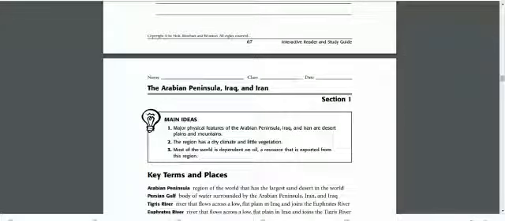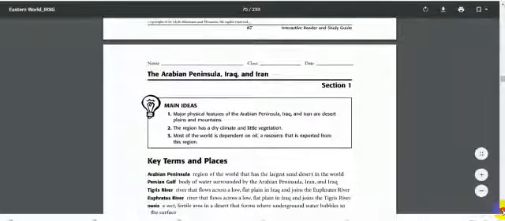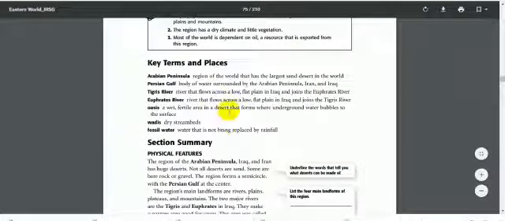We're gonna start our fourth quarter lessons for the social studies, and that's our first lesson. It is the Arabian Peninsula, Iraq, and Iran, page 68. Guys, that's a region.